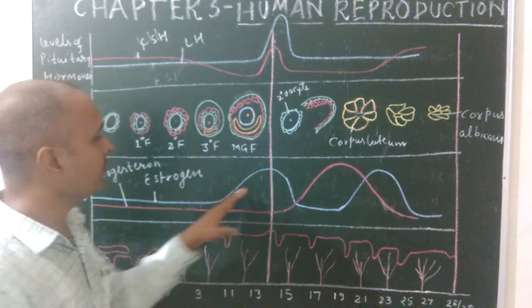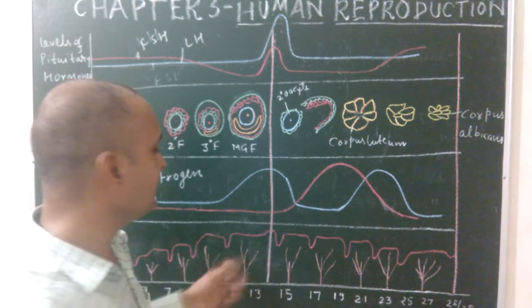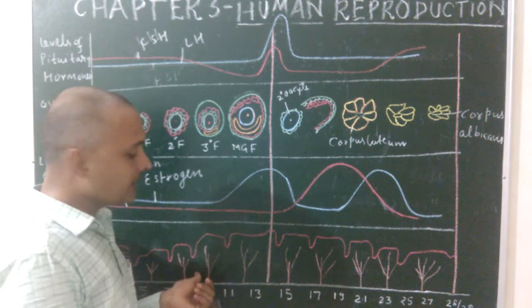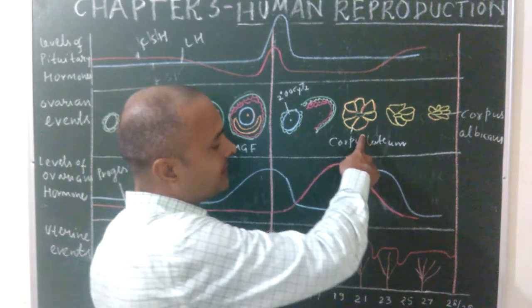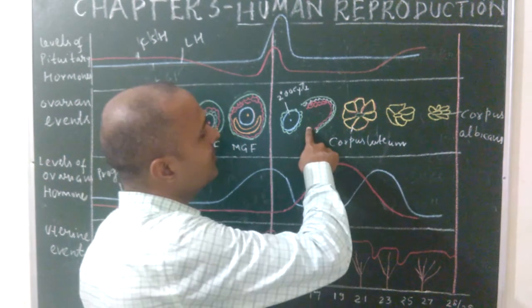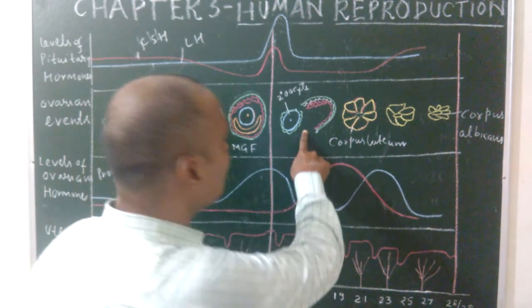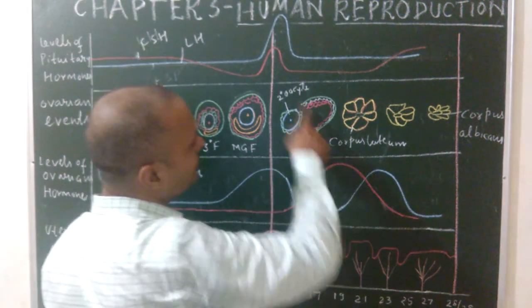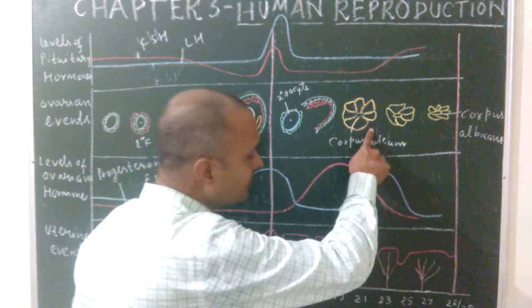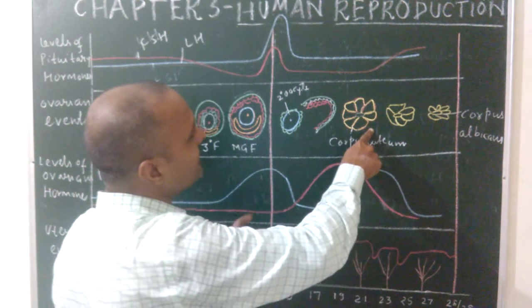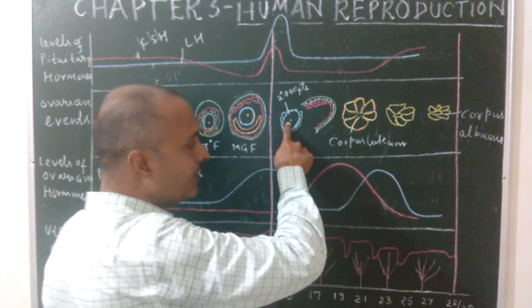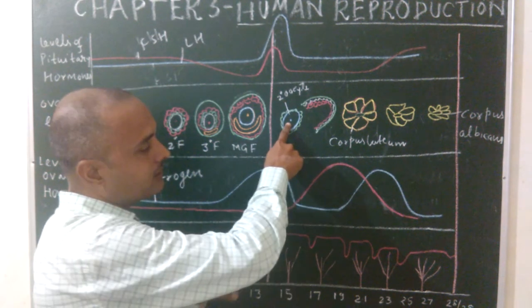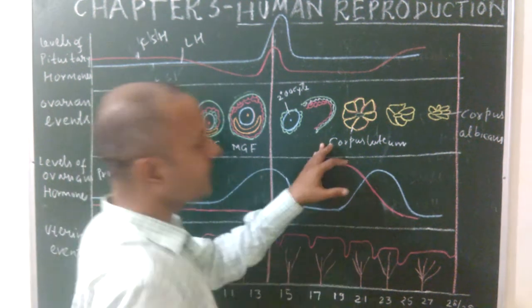Okay. So this is the ovulatory phase, and the fourth phase is luteal or secretory phase. In this phase, there is a formation of corpus luteum after ovulation. Okay, ovulation means what? Release of the secondary oocyte from the mature Graafian follicle, and this corpus luteum is produced from the remaining cells of the mature Graafian follicle after ovulation. That means after release of the secondary oocyte from the mature Graafian follicle.